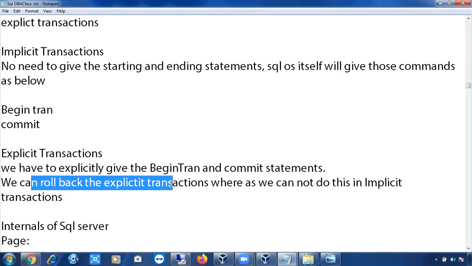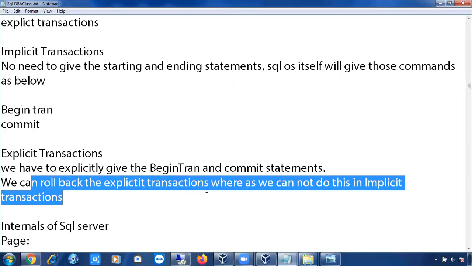Here it is saying we can roll back the explicit transactions. Why? Because they are not saved permanently, right? So we can cancel the explicit transactions, whereas we cannot roll back the implicit transactions. Why? Because once the transaction is committed, you cannot cancel it.